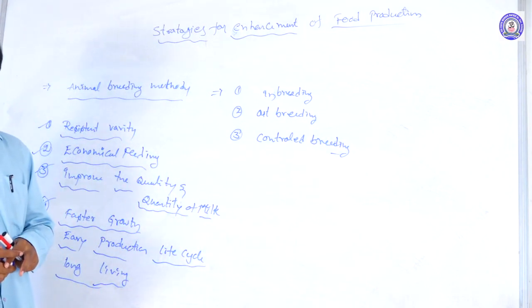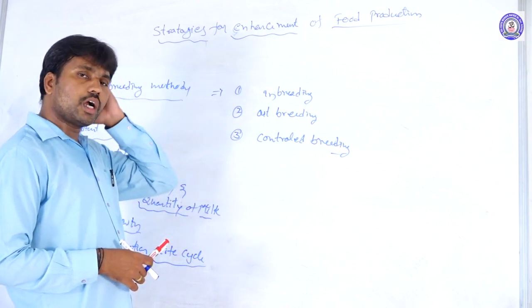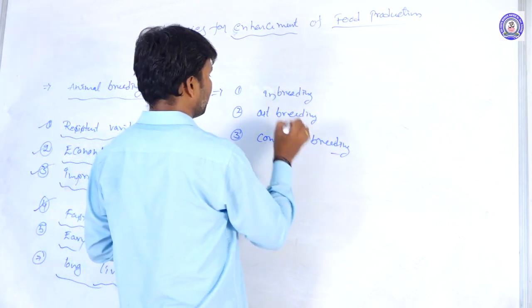Inbreeding methods, outbreeding methods, and controlled breeding methods we are taking.